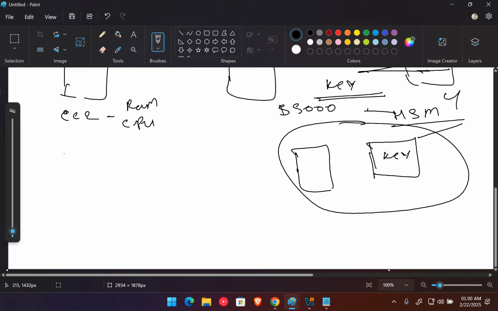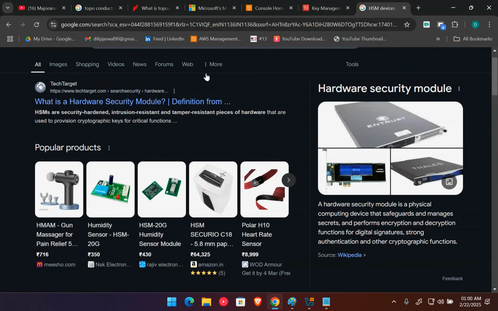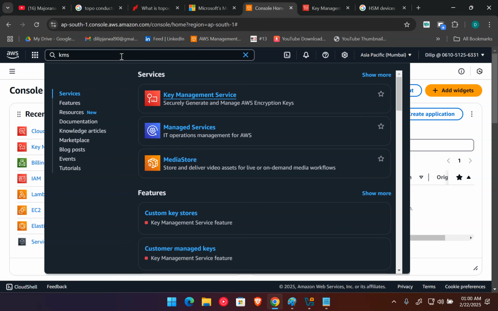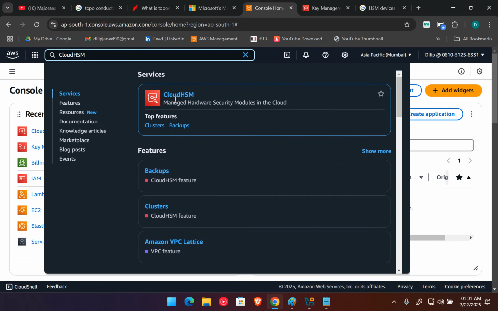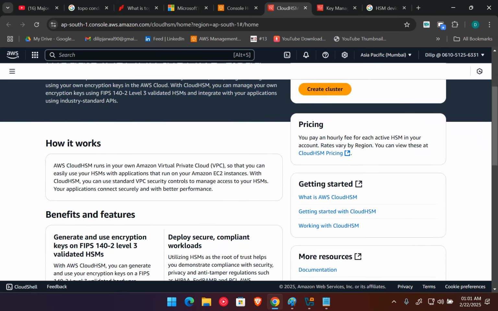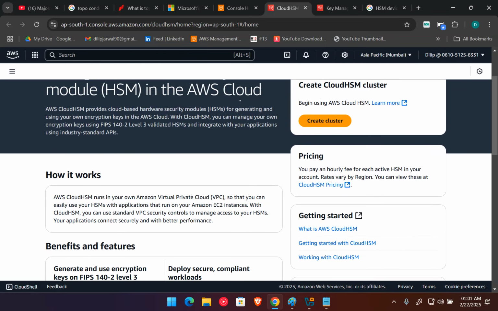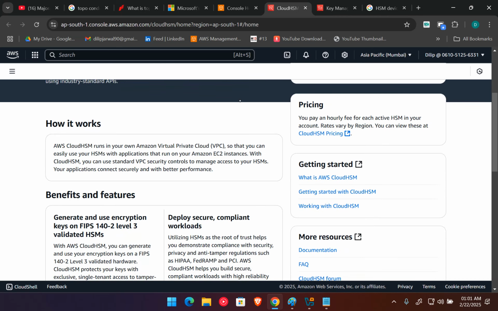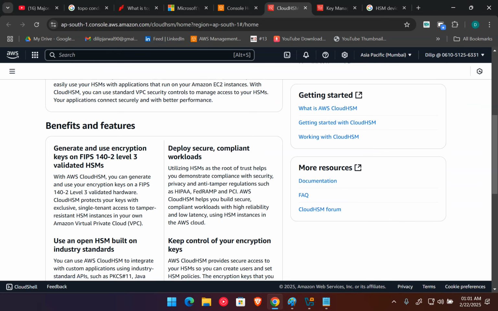For this we have one service available in the cloud, CloudHSM. If I go to the AWS cloud and search for CloudHSM, we have one specific CloudHSM service available. They told us that you don't need to purchase these devices. We can just take these devices on a pay as you go model, and lots of companies are using this kind of service.